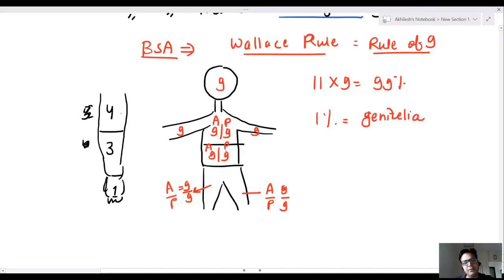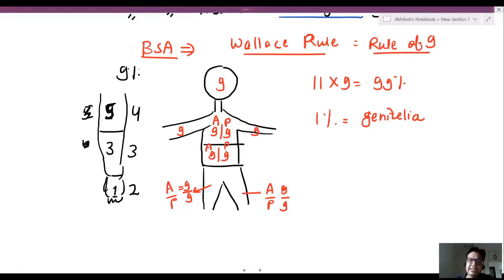If we divide the 9%, it may be 4, 3, 2. But anyway, sir, this is for the upper limb, and there is one more area for the lower limb.